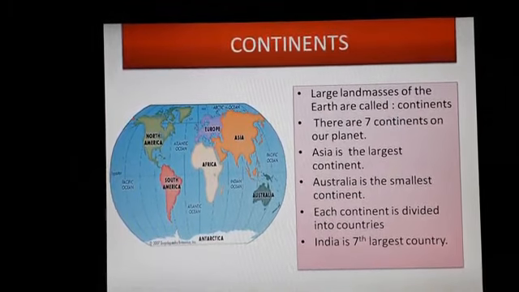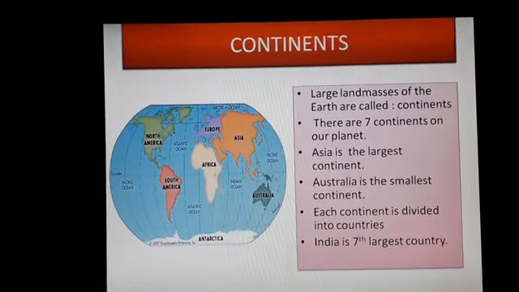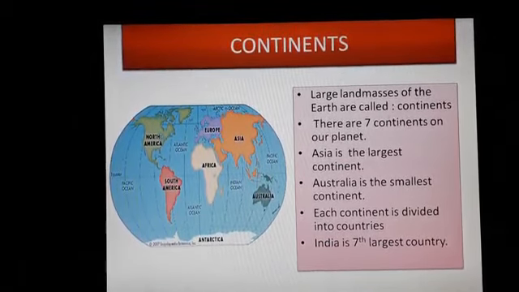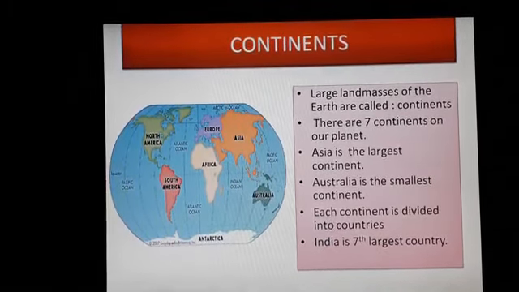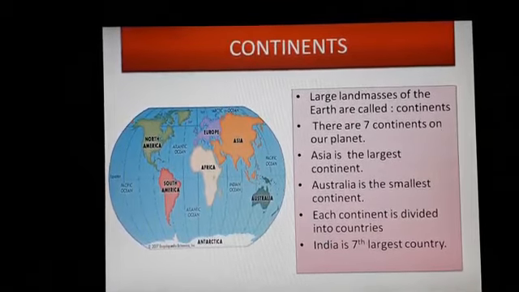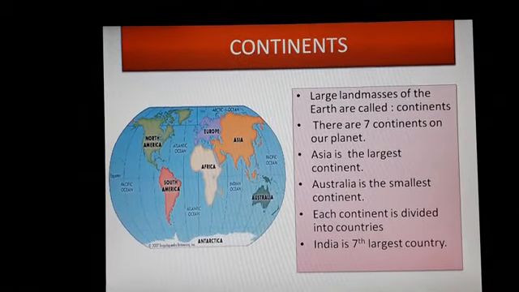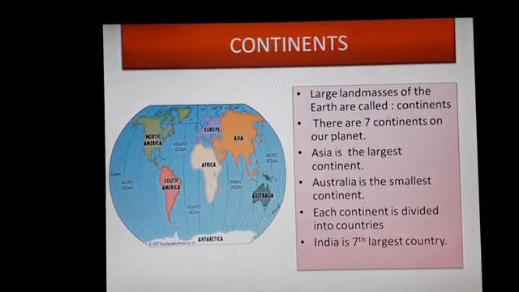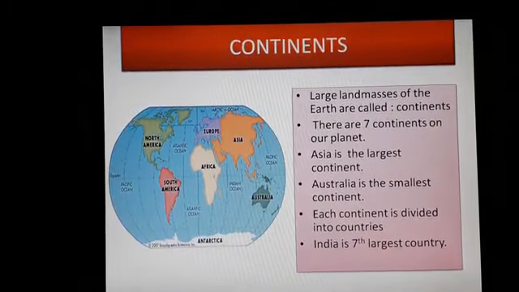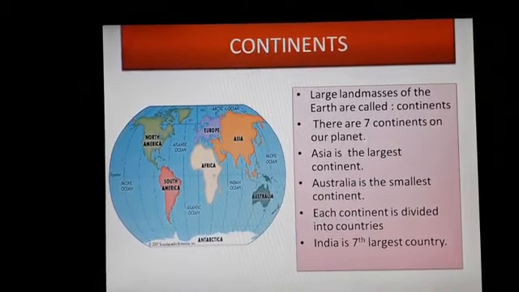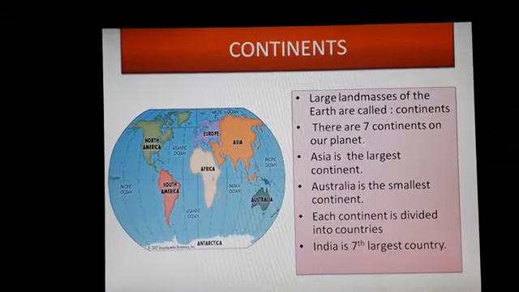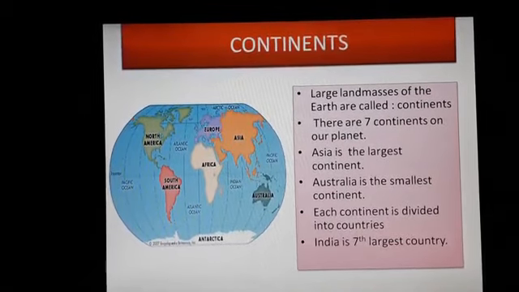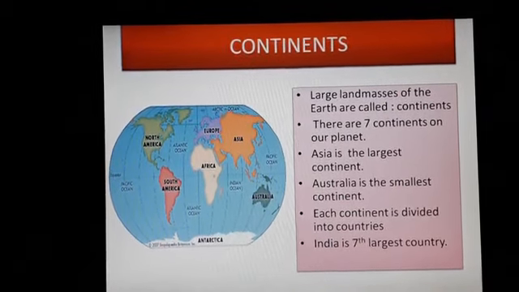Children, how many continents are there? There are 7 continents. Name the continents: Asia, Africa, North America, South America, Antarctica, Europe, Australia. Which is the largest continent? Asia is the largest continent. Which is the smallest continent? Australia is the smallest continent.